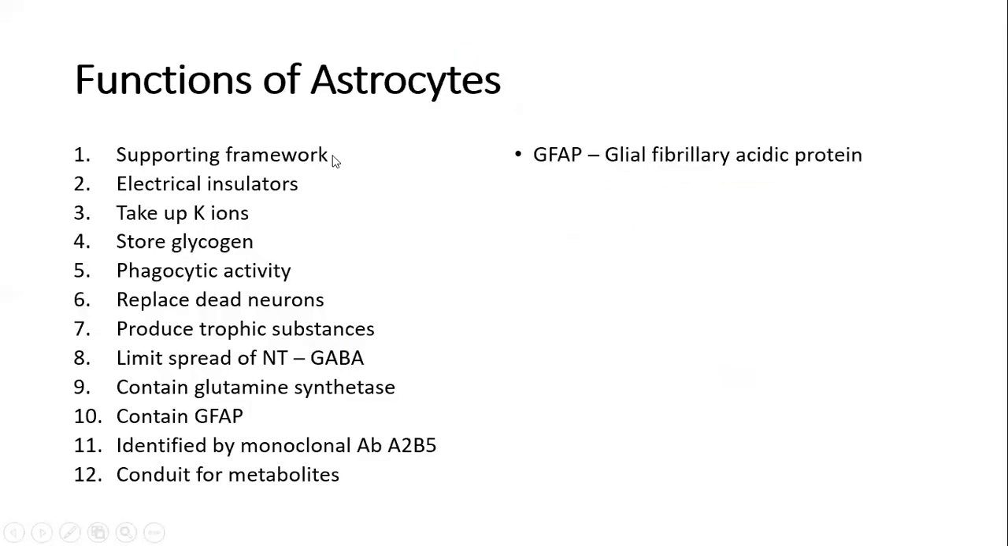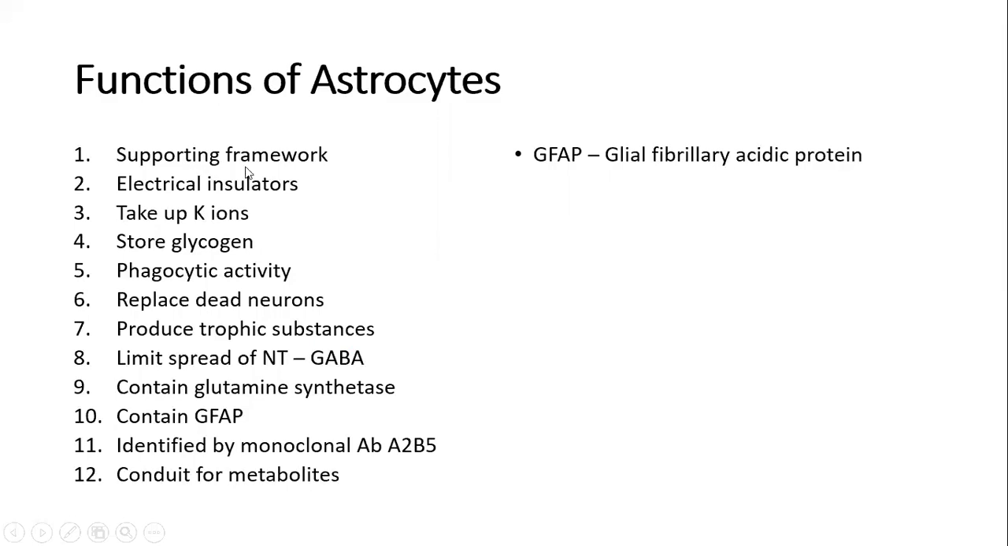Moving on to the functions of astrocytes. Astrocytes are very important supporting cells to the nervous system, the central nervous system, and their functions are of extreme importance from both a clinical point of view and an examination point of view. In written questions, the functions are often asked by the university examination. So let's see the functions of astrocytes.